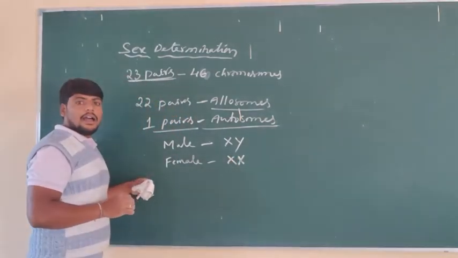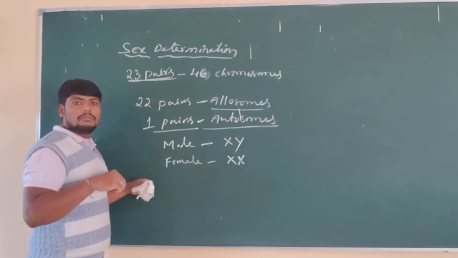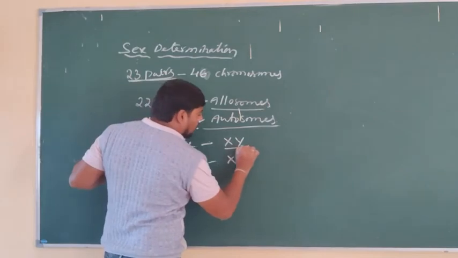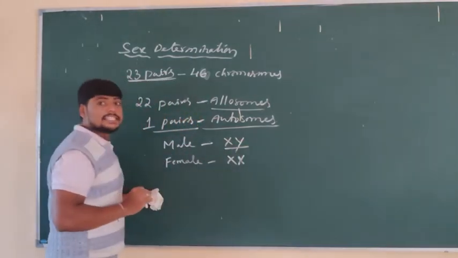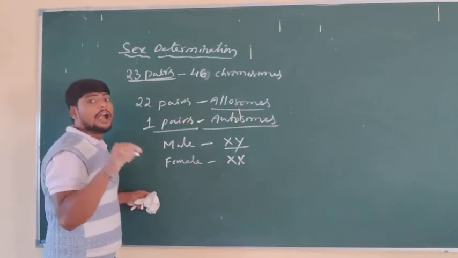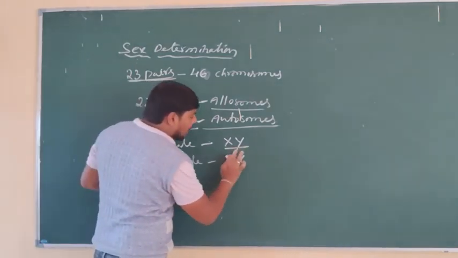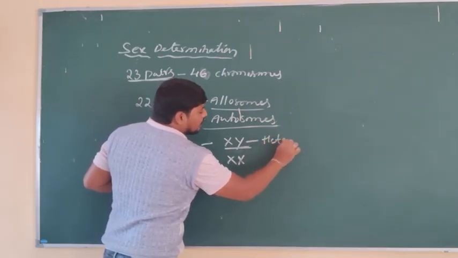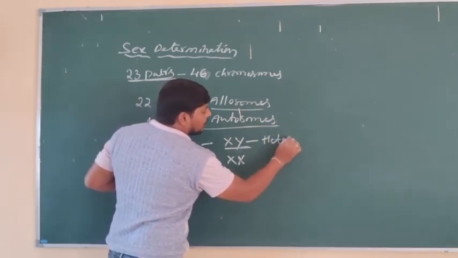According to Mendel, we have seen that if a pair of alleles is not the same, it is called heterozygous.